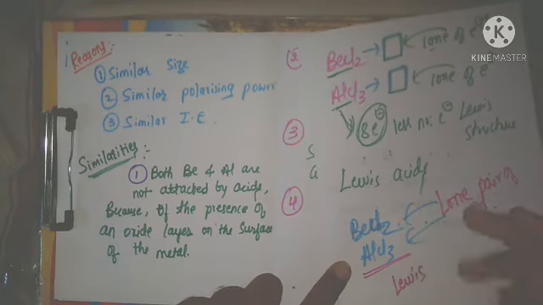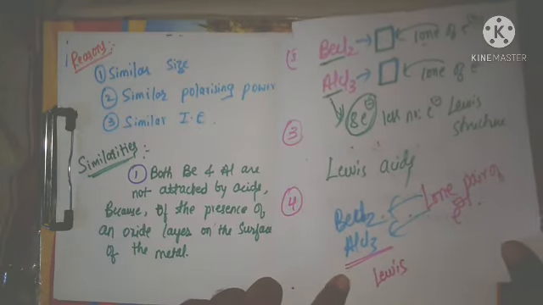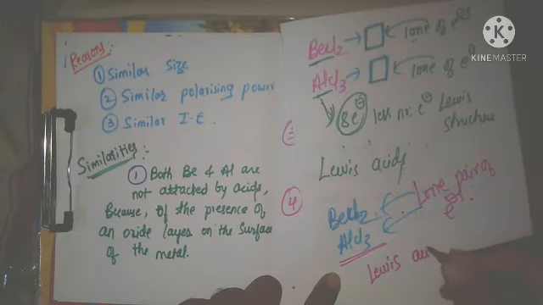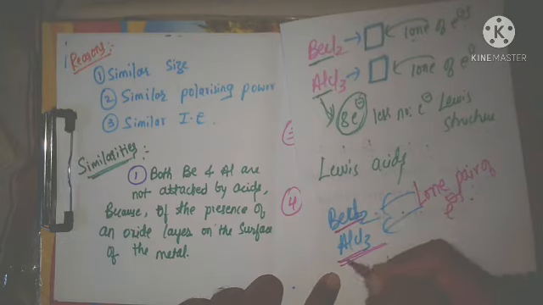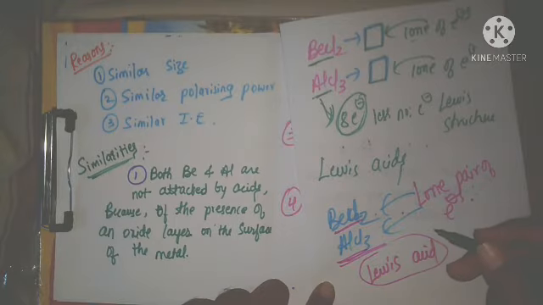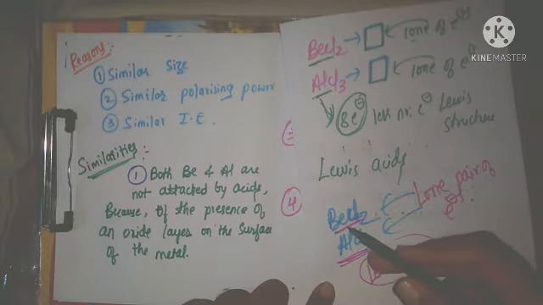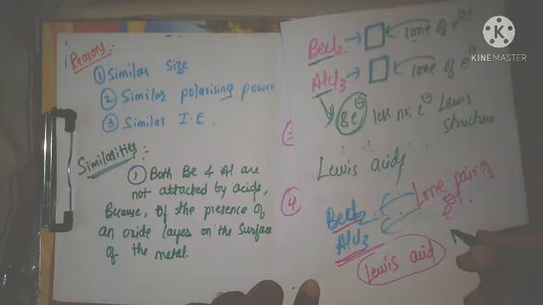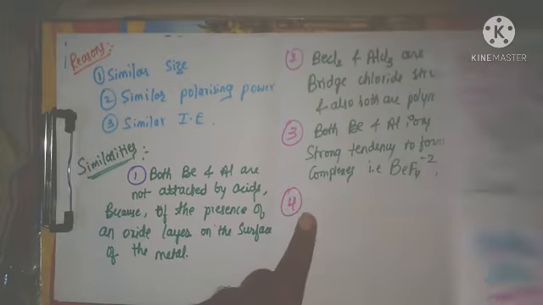Lewis acid means the one which accepts the lone pair of electrons. Both BeCl2 and AlCl3 are Lewis acids. This is another similarity between beryllium and aluminum. Because both are Lewis acids, they are used in reactions like Friedel-Crafts alkylation and Friedel-Crafts acylation reactions. That is only I will write here.